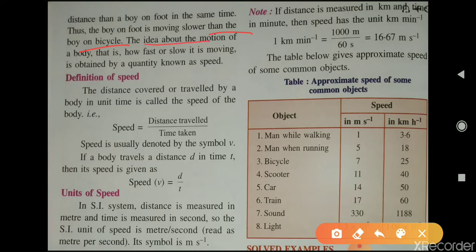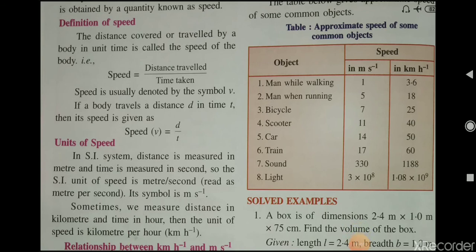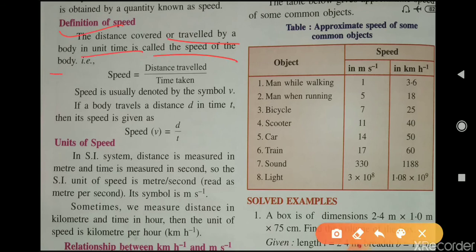The idea about the motion of a body, that is how fast or slow it is moving, is obtained by the quantity known as speed. So what is speed? The distance covered or traveled by a body in unit time is called the speed of the body. That is, speed is equal to distance traveled upon time taken. It is denoted by the symbol V. If a body travels distance d in time t, its speed will be d upon t.